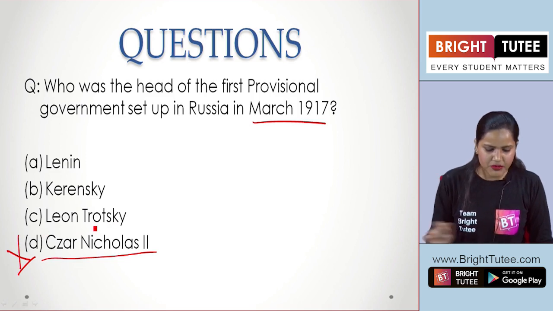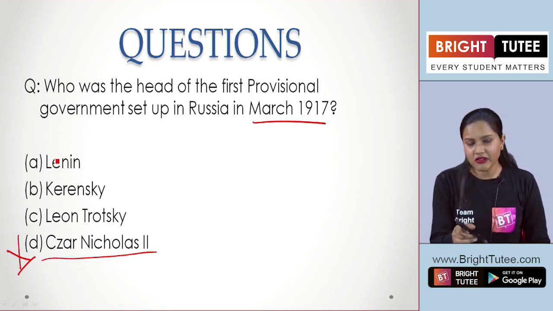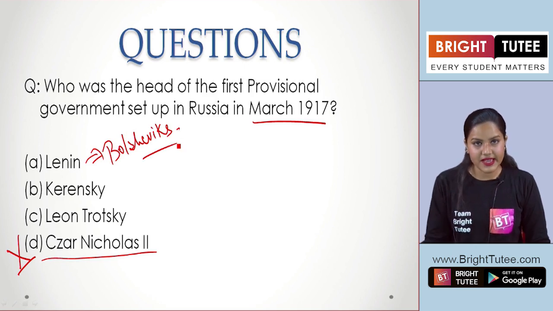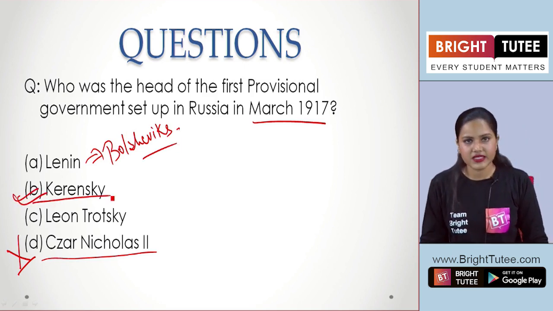Have you heard the name Leon Trotsky till now? No. Lenin, we have heard, but we know that he was for sure related to the Bolsheviks. Am I correct or not? Yes. So, therefore, the correct answer here is B, that is Kerensky. Okay.